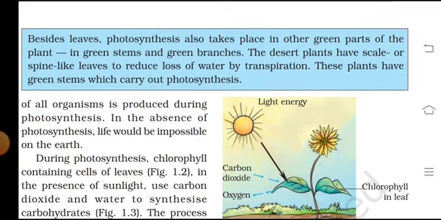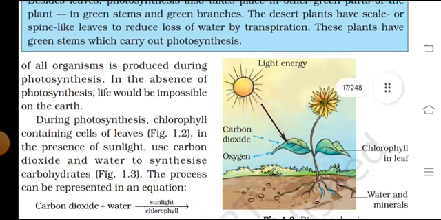Besides leaves, photosynthesis also takes place in other green parts of the plants, such as the green stem and the green branches. The desert plants have scales or spine-like leaves to reduce loss of water by transpiration, and thus the plants have green stems which carry out the photosynthesis.